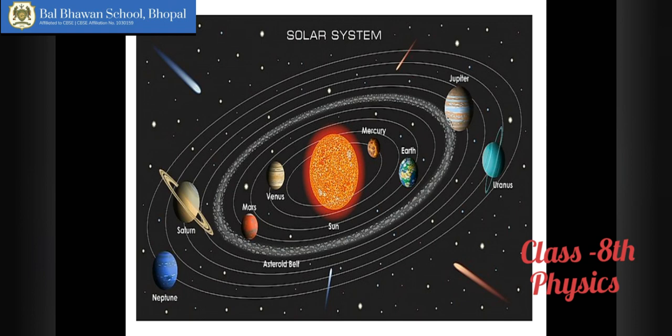And children, as we go farther away, the inner 4 planets have at least no moon at all, or if they have, not more than 2. Then as we go farther away, the distance increases, the period of revolution also increases, and so does the number of satellites. Likewise, we have Jupiter with 67 moons, then Saturn also with 44 moons, and so on. The number of moons also keeps on increasing.